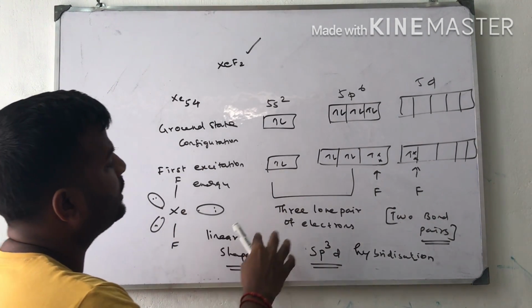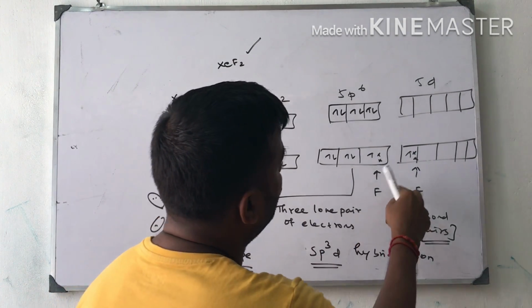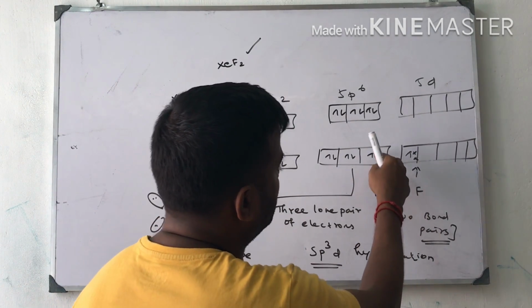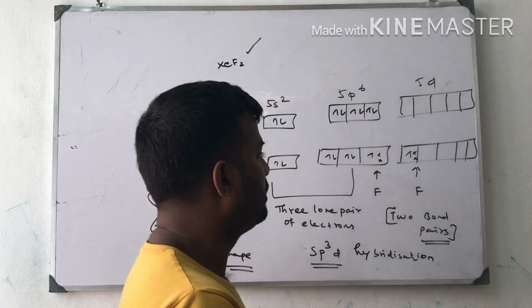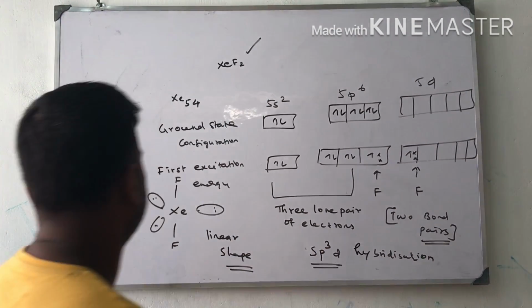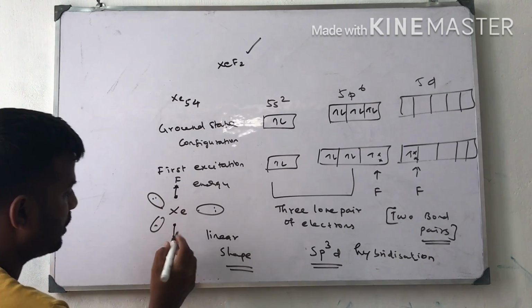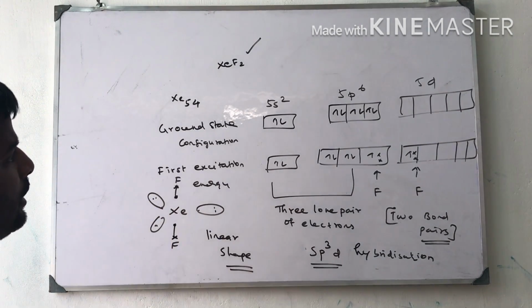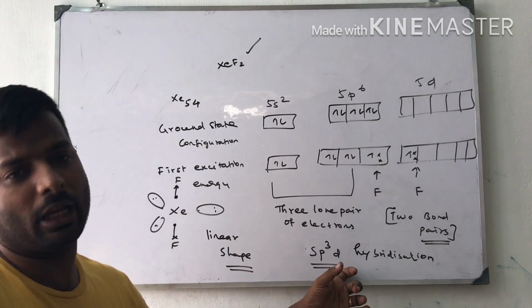After the exchange, 3 lone pairs of electrons are present and 2 bond pairs, because there are 2 unpaired electrons. They covalently bond with the incoming fluorine electrons. Therefore, there are 2 bond pair electrons. This is the way I am explaining xenon difluoride, sp3d hybridization.